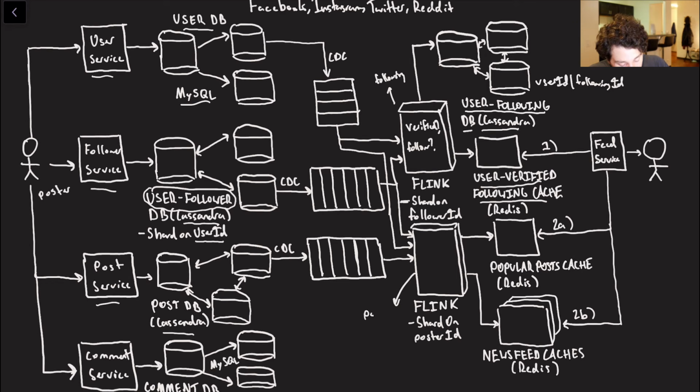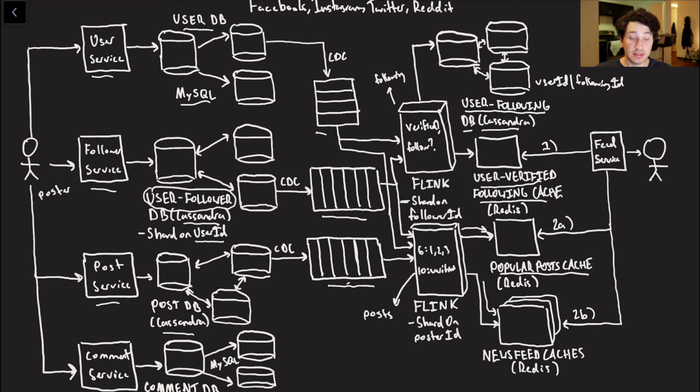So the other type of Flink node that we have over here is going to be our posts Flink node. This is going to take in new posts over here from change data capture. It's going to take in effectively users to see who's verified, so that verified posts in particular can actually go to the popular post cache. And then it is also finally going to take in the follower table changes so that we can say, hey, user 6 has user 1, 2, and 3 following them, so deliver those to the corresponding caches. It could also then say user 10 is verified, so deliver that post to the popular post cache.